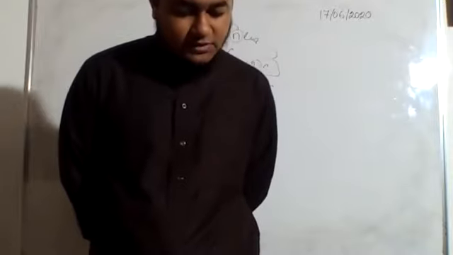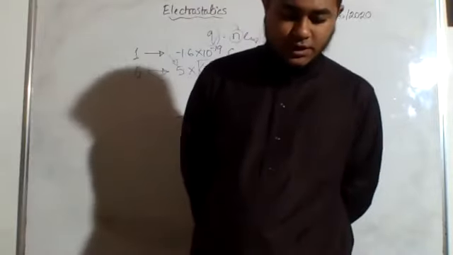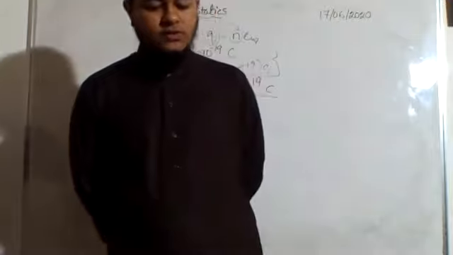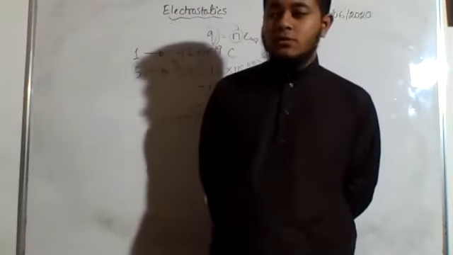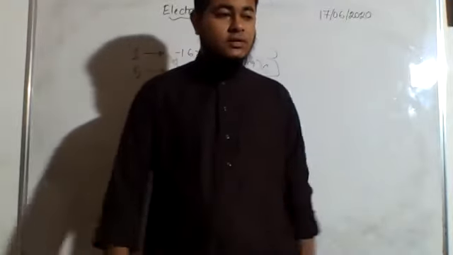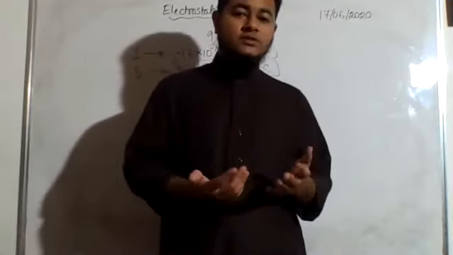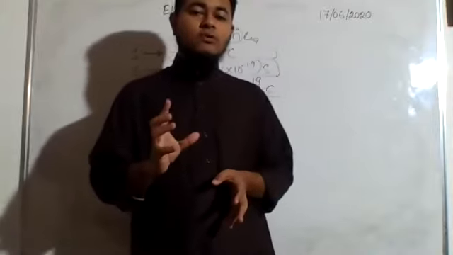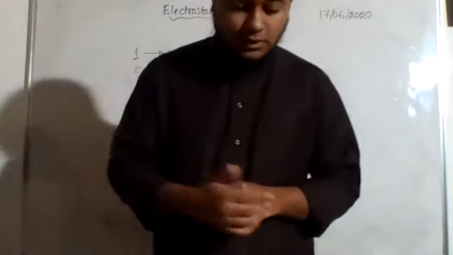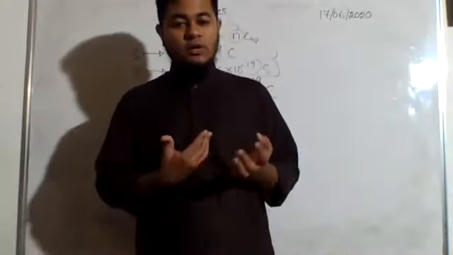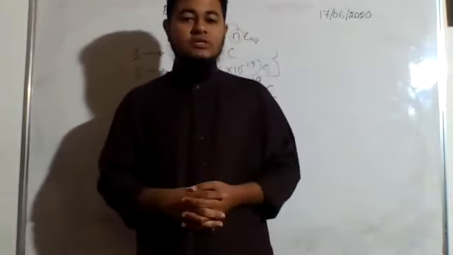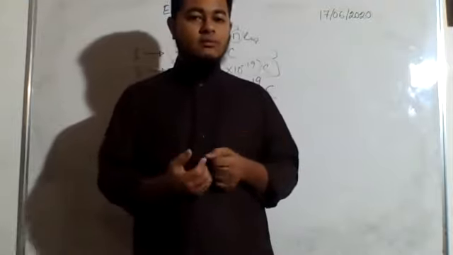Then we have conservation of charge. Now the amount of charge in the universe always remains the same. Whenever we are talking about conservation, we know that the total amount is fixed. It is not changing. The total amount remains the same. Now the objects might exchange charge between each other, but the total amount will remain the same.